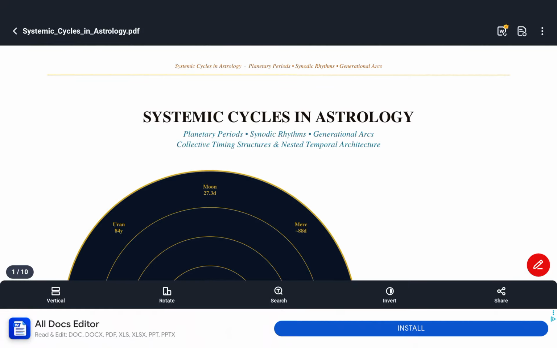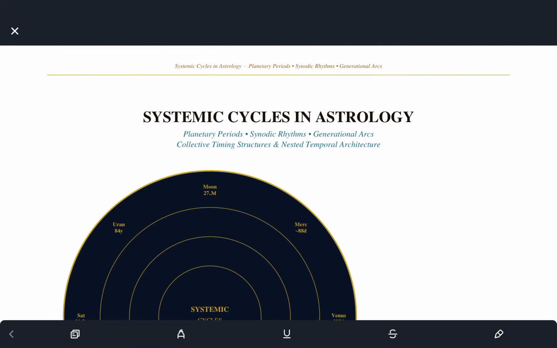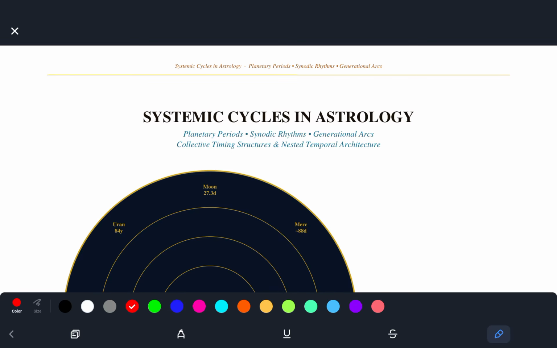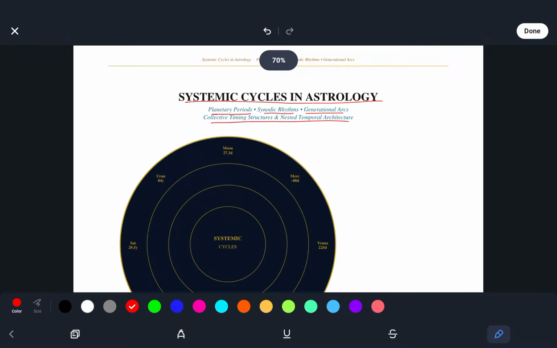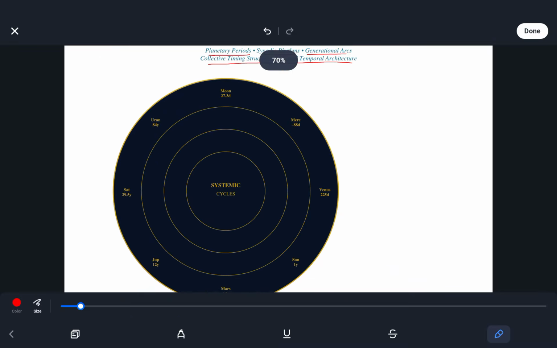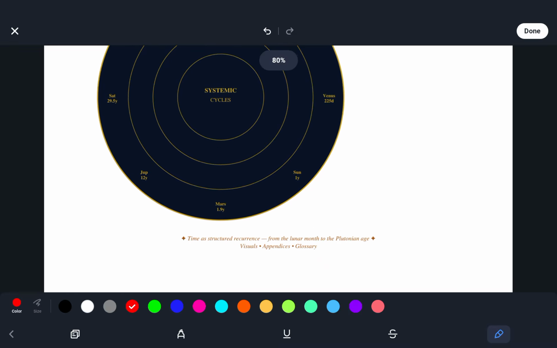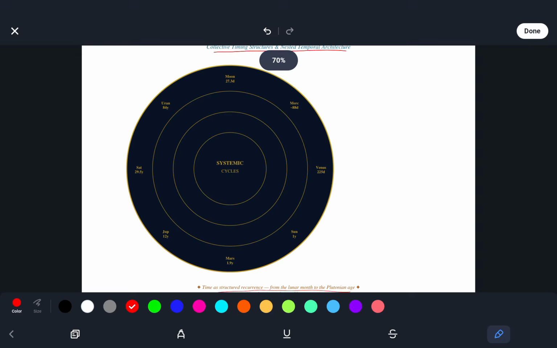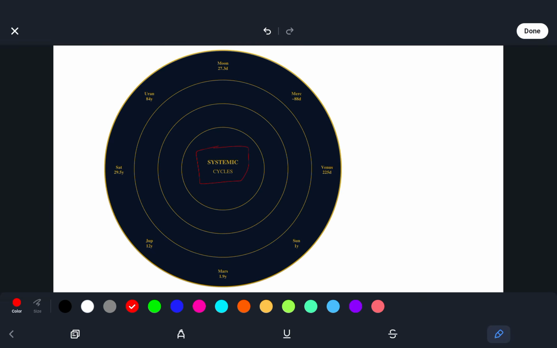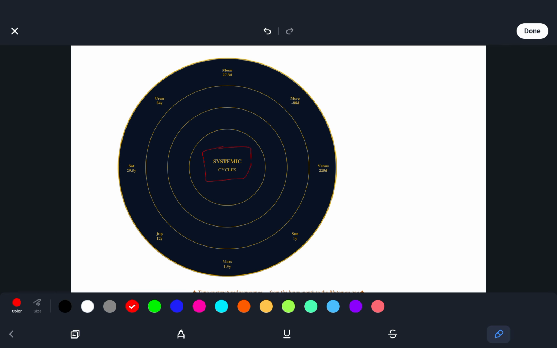Systemic cycles in astrology. With peace and love, everybody, we are going to talk about this topic today, including planetary periods, synodic rhythms, generational arcs, collective timing structures, and nested temporal architecture. We see time as structured recurrence from the lunar month to the Plutonian age, visuals, appendices, and glossary. And here we see in the middle systemic cycles and a complete wheel for what we're going to go over in this video.